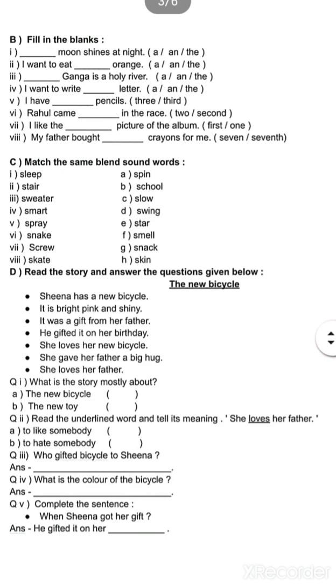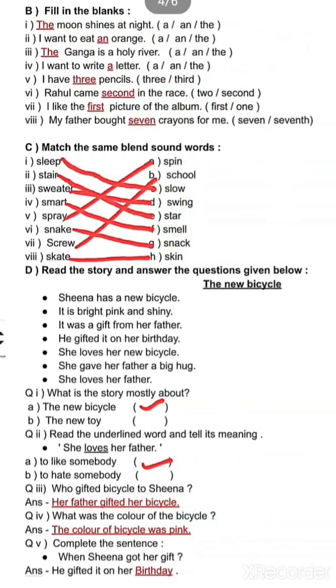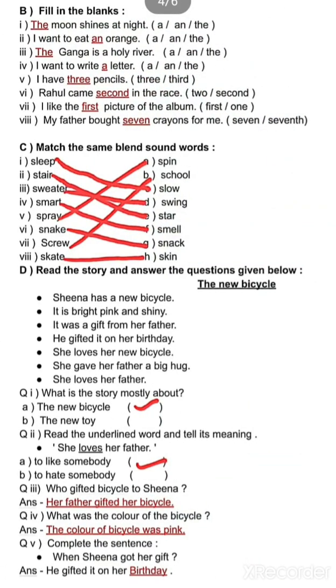So let's look at the questions and we will solve these questions. We will attempt these questions from the story only. First is, what is the story mostly about? We read the story. It is a story about the new bicycle of Sheena. So we will take the new bicycle. It is not about a new toy, it is about the new bicycle.